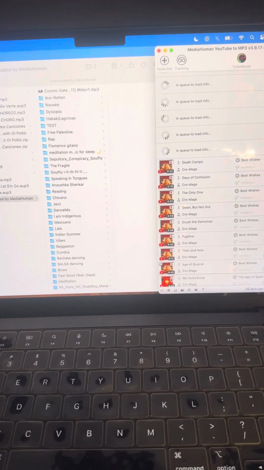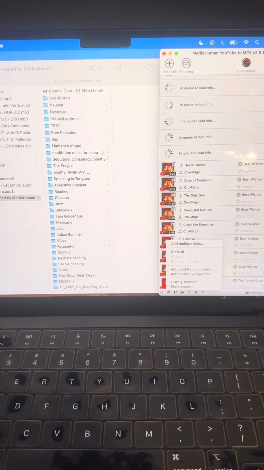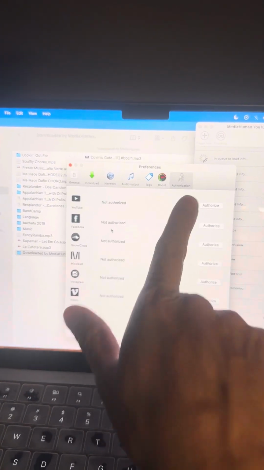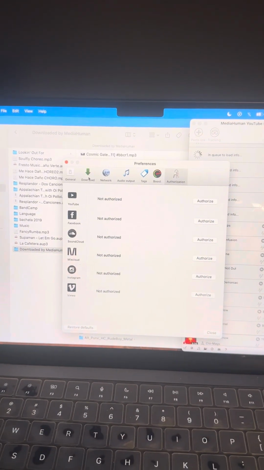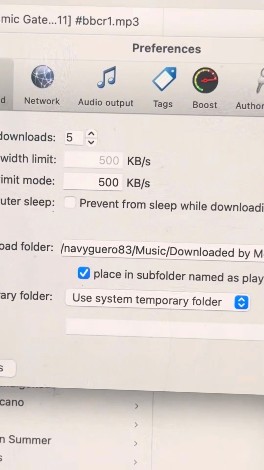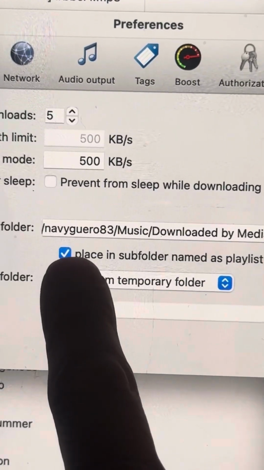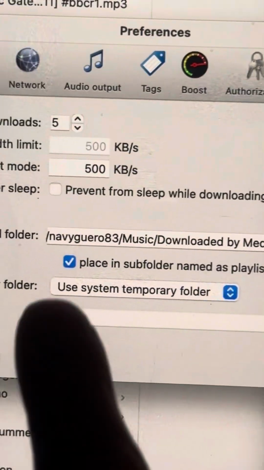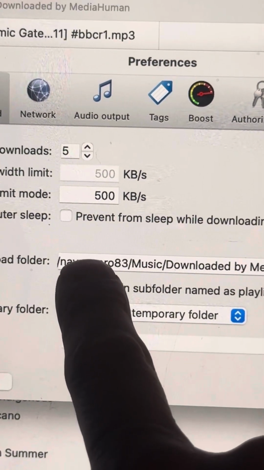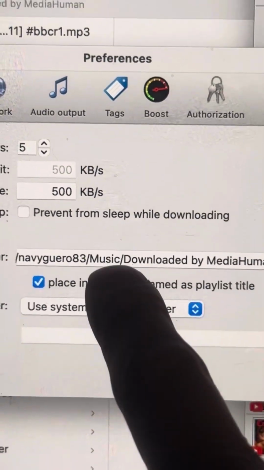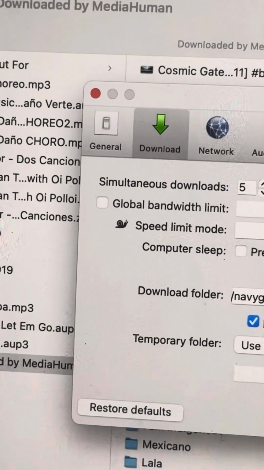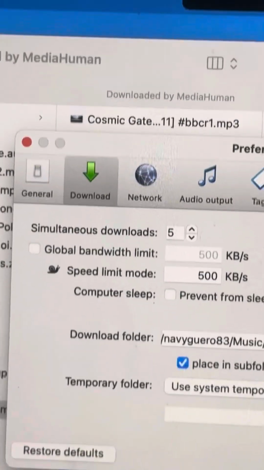And one thing I was going to show in preferences is that outside of the authorizations, you go to downloads, and this button right here, you have to check it. Place in subfolder named as playlist titles. As you can see, that's the user under music, and then download by MediaHuman, which goes into that folder.